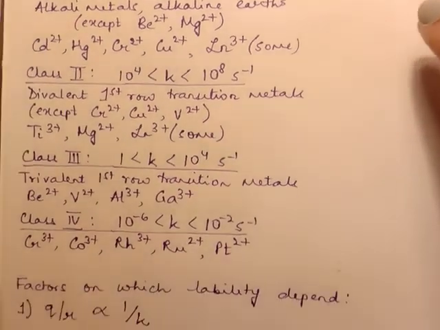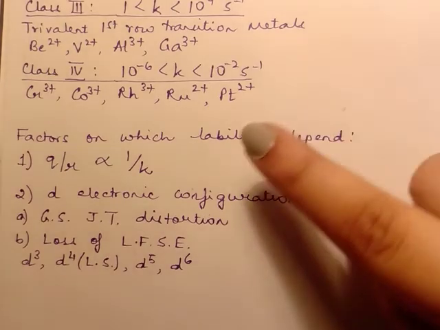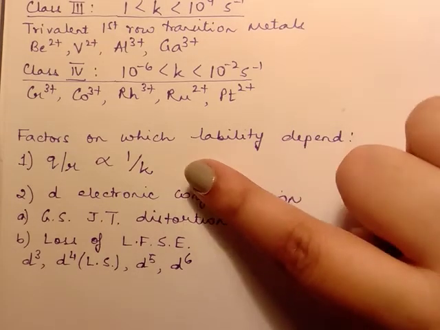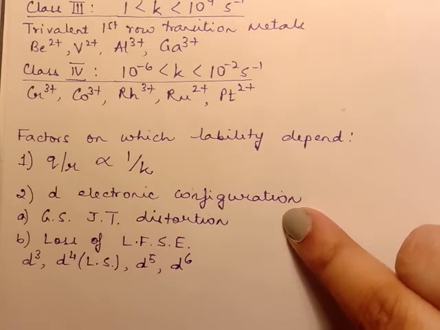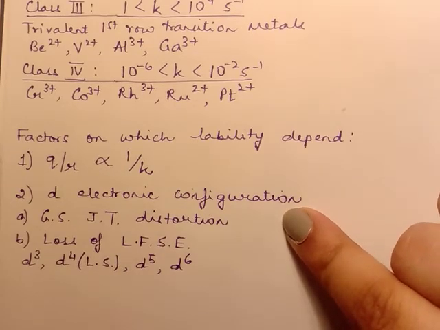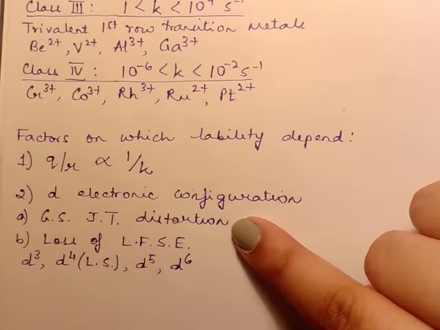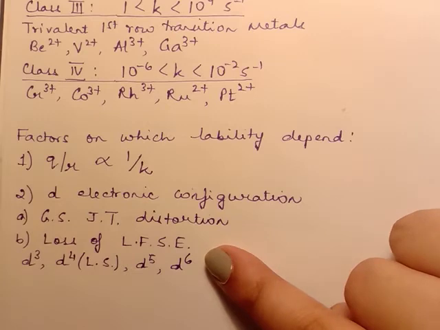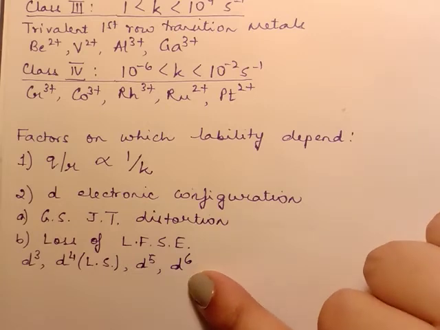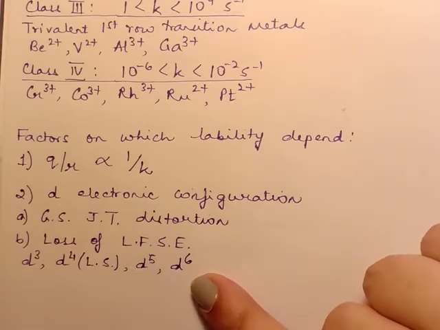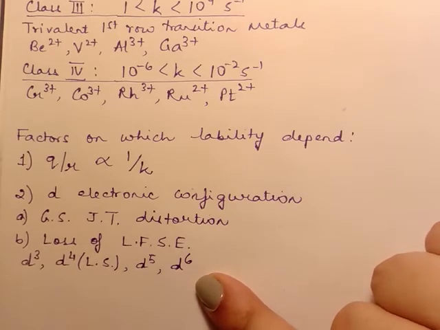Moving on to the specific factors on which lability depends, Q by R dependence on k has been discussed. The d electronic configuration dependence has various aspects to it. The first aspect was ground state Jahn-Teller distortion, which I mentioned. The next aspect is loss of ligand field stabilization energy. So these metal ions, d3, d4 low spin, d5 and d6, all have a very high ligand field stabilization energy, and they are also kinetically inert. So it was thought that there must be some relation between the two.